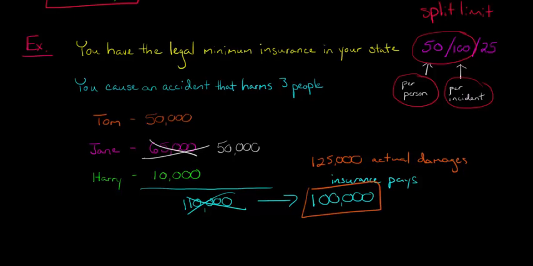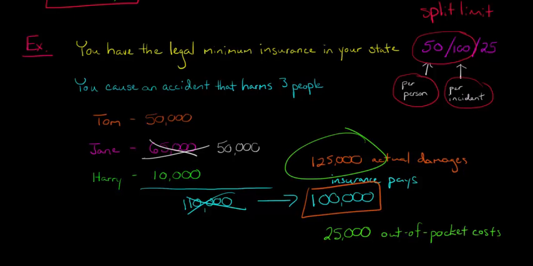We subtract the $100,000 the insurance is paying from the $125,000 in damages that you did, and that leaves us with $25,000. What this $25,000 represents is the out-of-pocket costs to you. You've done $125,000 worth of damages here, and your insurance is only covering $100,000. That leaves you on the hook for $25,000 in damages.